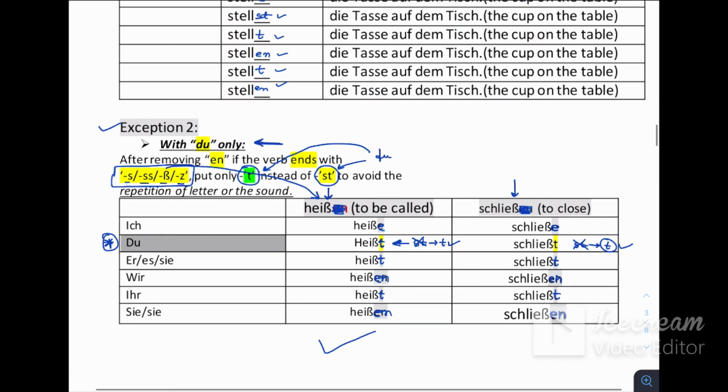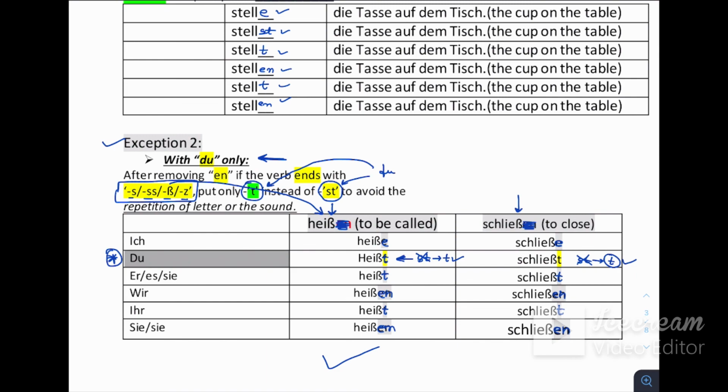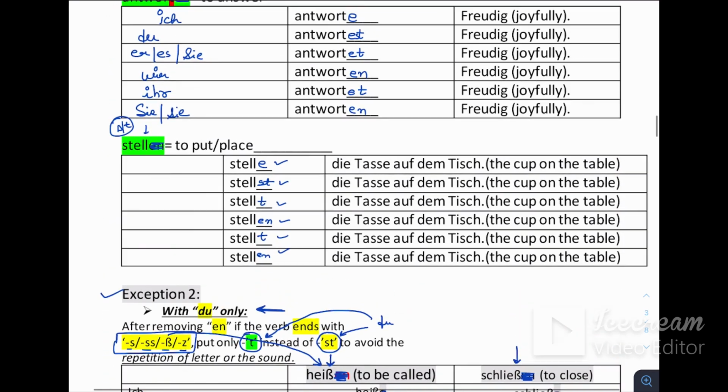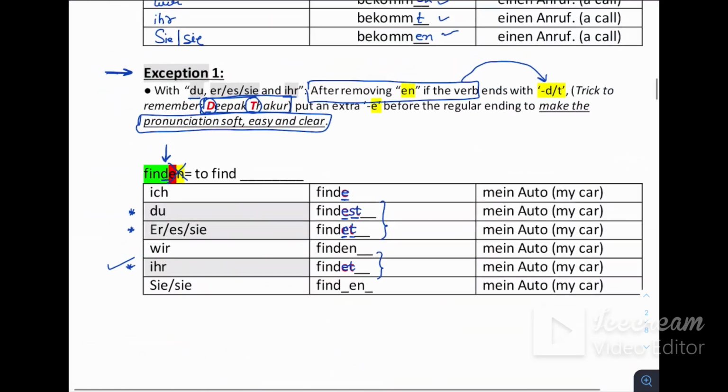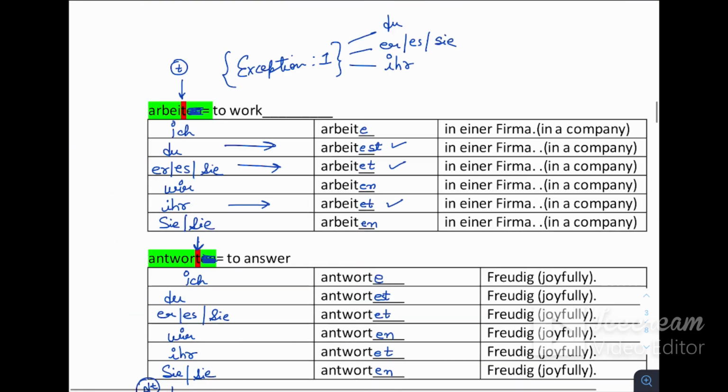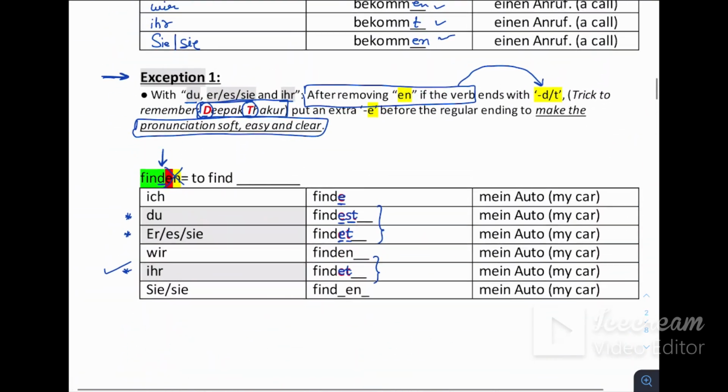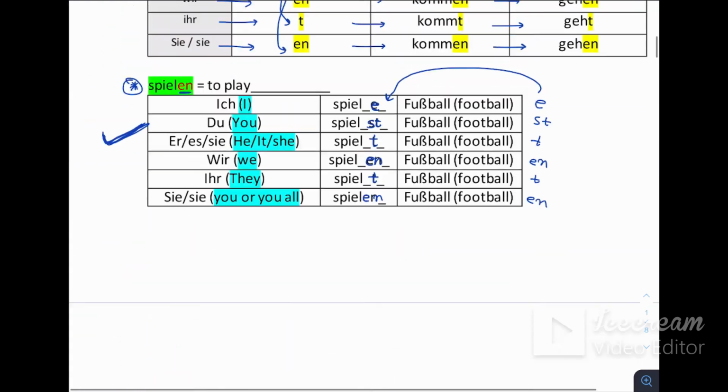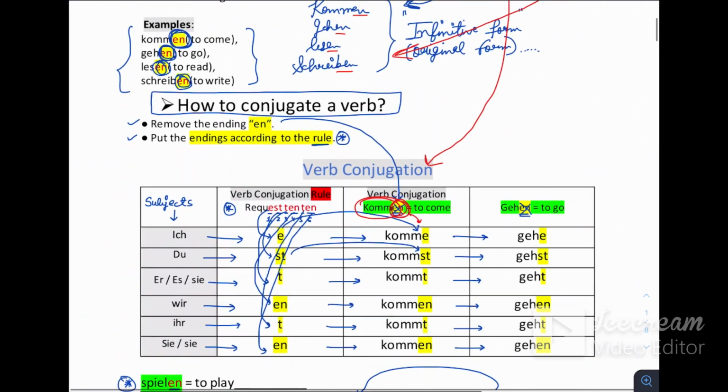These are the two exceptions which are there in German verb conjugation. Okay, this one is exception 1, and this one is exception 2. I hope now it's clear to you how we are going to do the conjugation of verbs, because from the first chapter in Netzwerk A1 this conjugation comes in from your first chapter onwards.